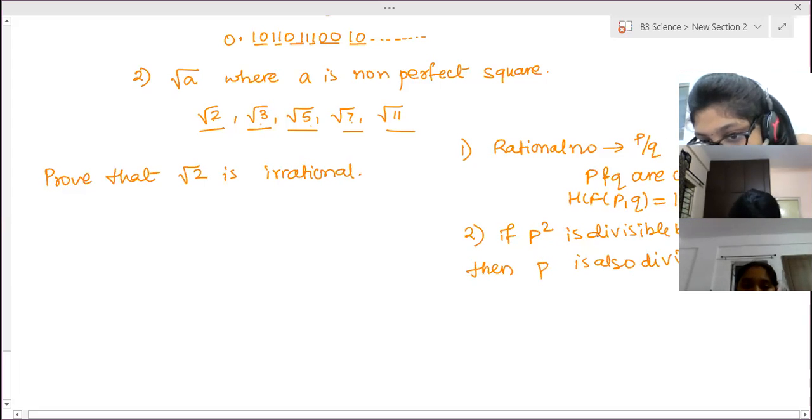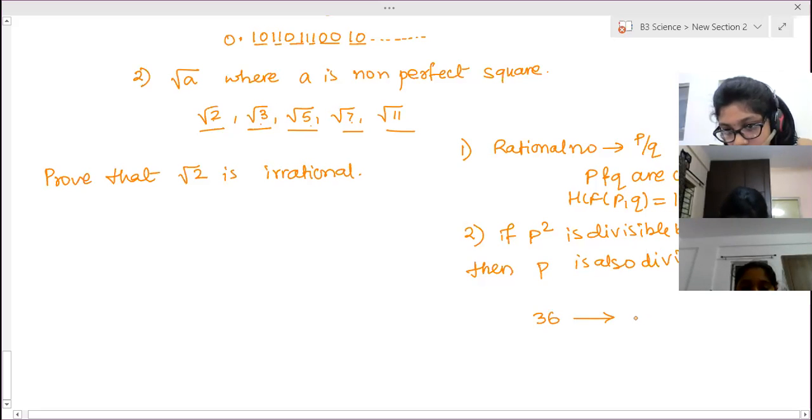This property we need to use. Suppose, for example, 36 is divisible by which prime numbers? 2, 3. So square root of 36 is 6. 6 is divisible by 2 and 3 both. Right?